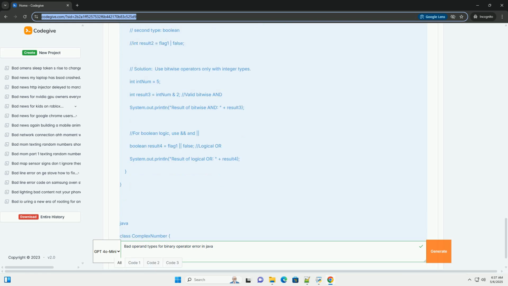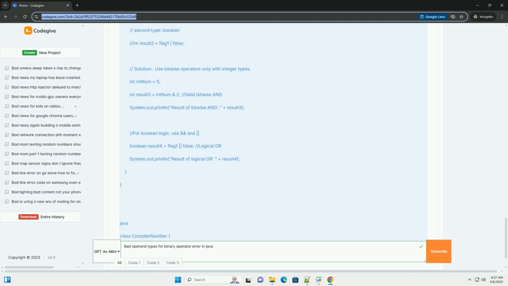Explanation: The original code tries to use c1 + c2 directly. Since plus is not defined for complex number objects, the compiler throws an error. Solution: define a method, such as add, that performs the desired operation. This is the standard way to handle such cases in Java.